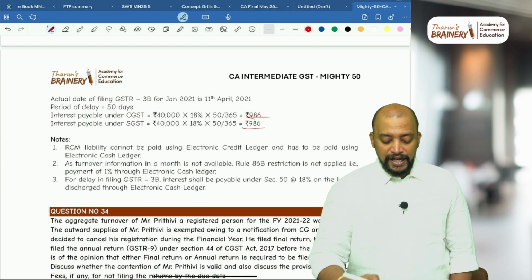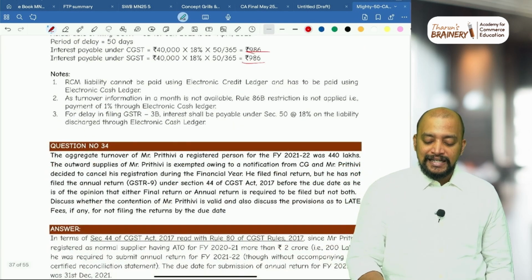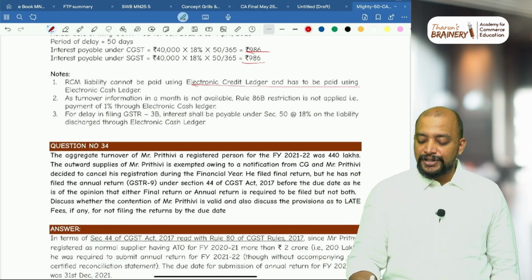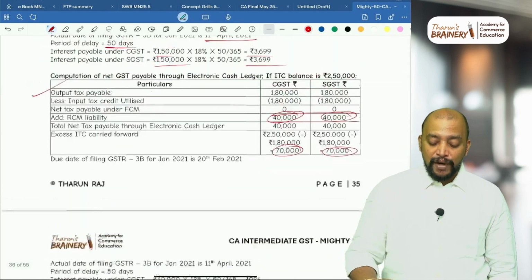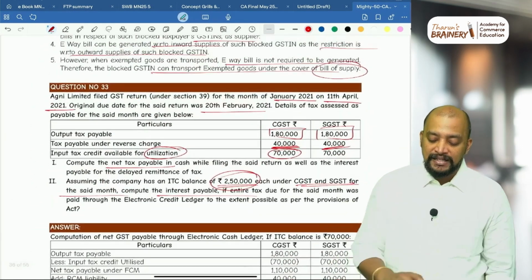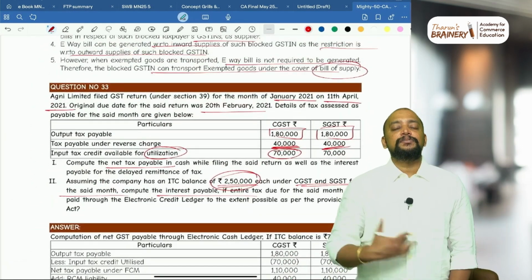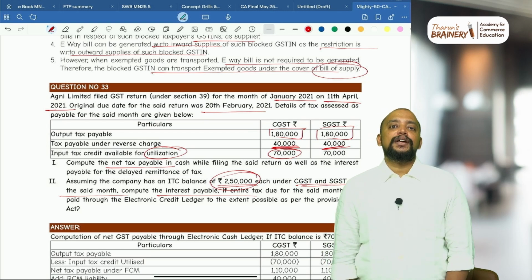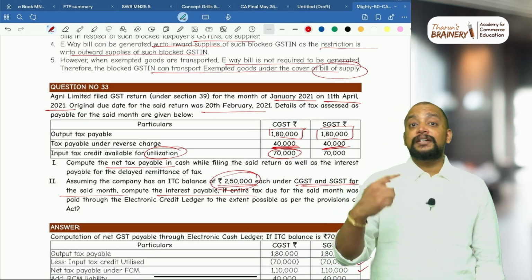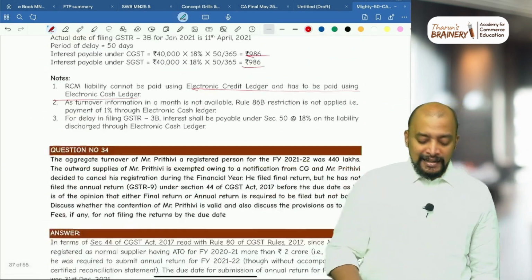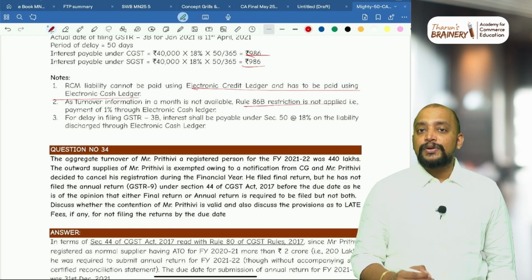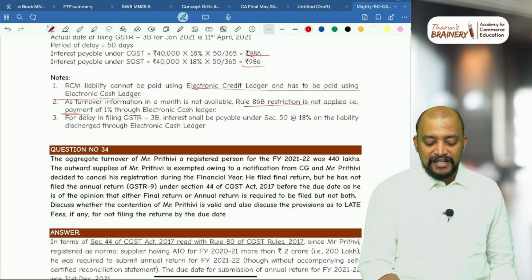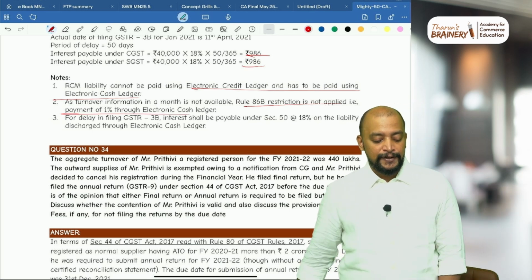Okay, and we have to give some notes related to this. RCM liability cannot be paid using the credit ledger and has to be paid only using the cash ledger. As turnover information, why are we not applying rule 86B in this case? See, we don't have the taxable turnover. Only when we have taxable turnover in the month, we need to apply that 1% of liability through the cash ledger. As turnover information in a month is not available, rule 86B restriction is not applied. That is payment of 1% through the cash ledger.